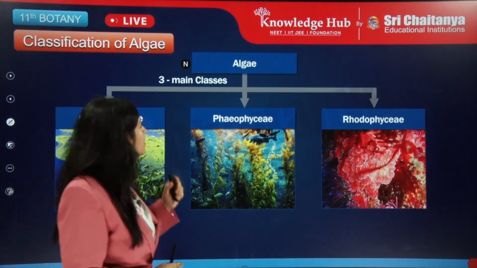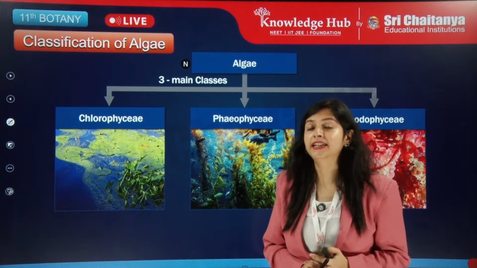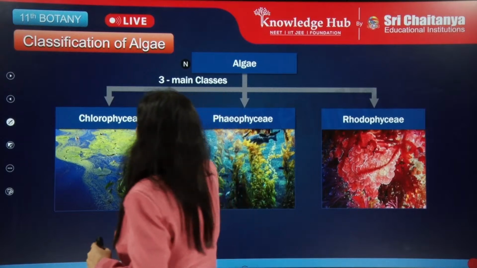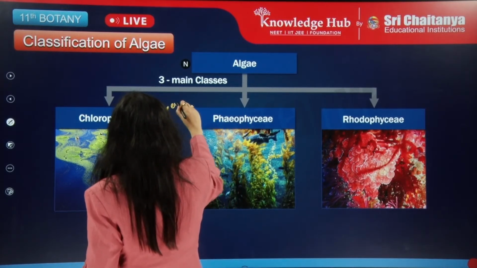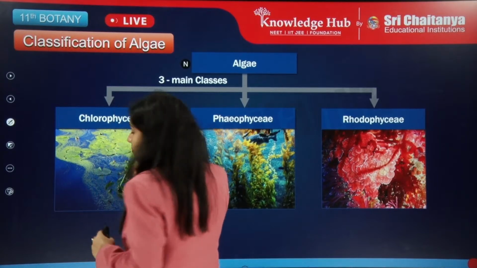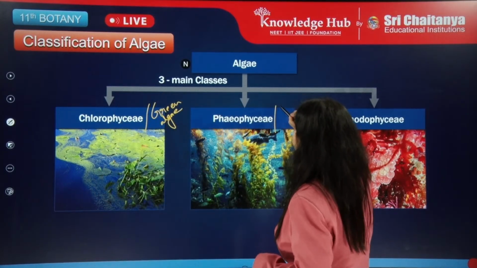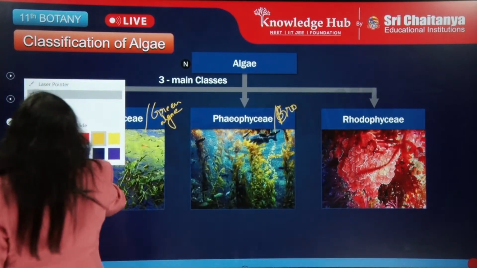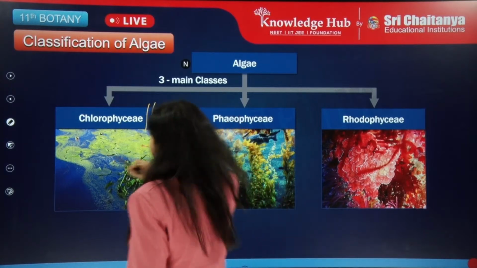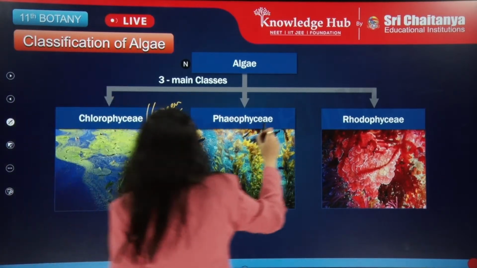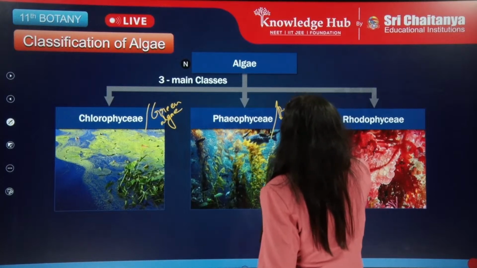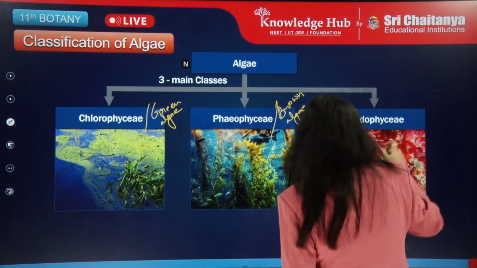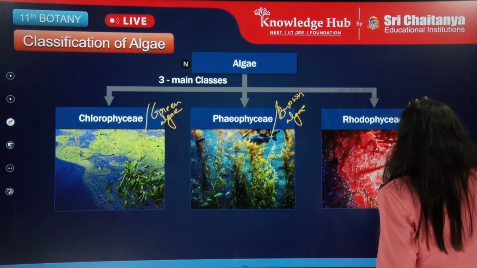Now let's see, we have divided algae into three main classes. First one is Chlorophyceae, or green algae. Next one is Phaeophyceae, or brown algae, and the third one is Rhodophyceae, or red algae.